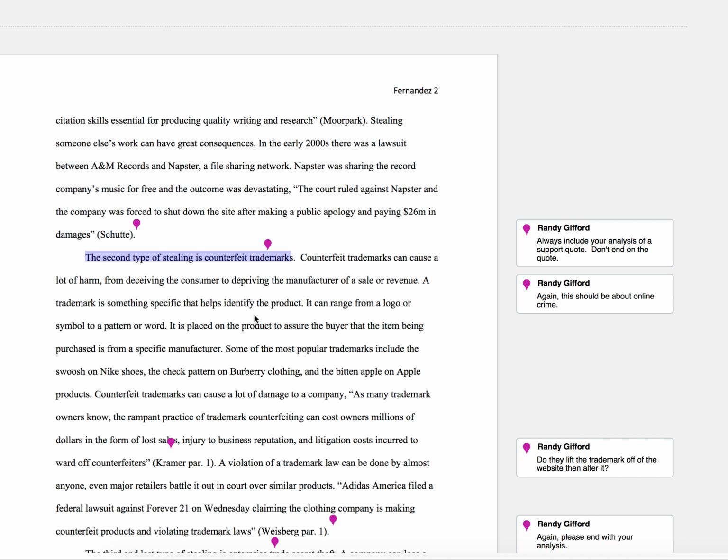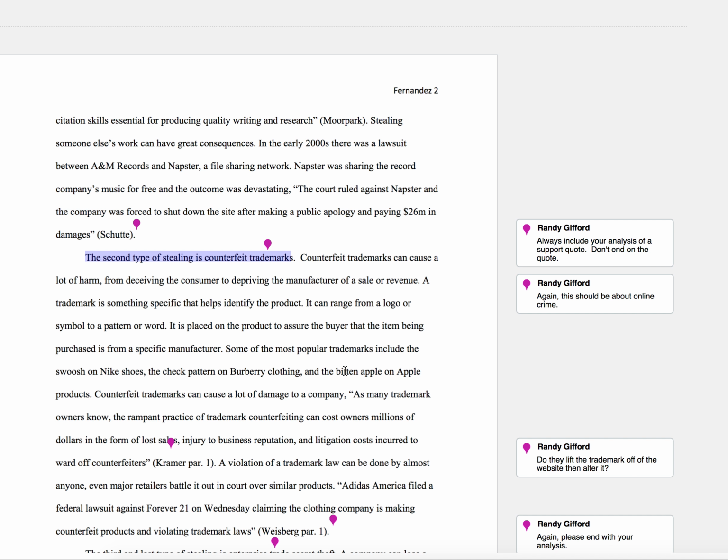In fact, this entire paragraph talks about logos, styles, patterns. It talks about Apple products, which is definitely a computer or technology company, but it doesn't talk about any online crime that is directly linked to the digital age. You talk about trademark and trademark counterfeiting, but that's been happening for a long, long time. And so defining the crime without adding that digital element is really what is lacking in this paragraph.